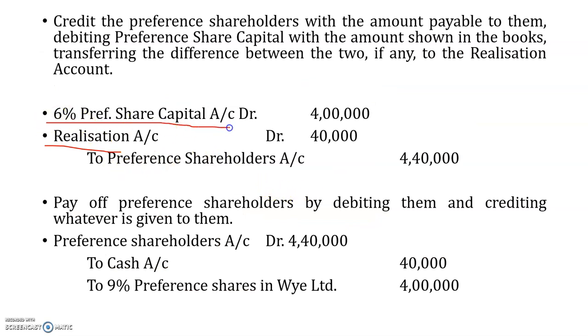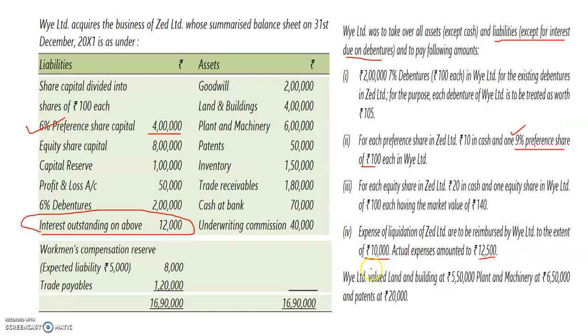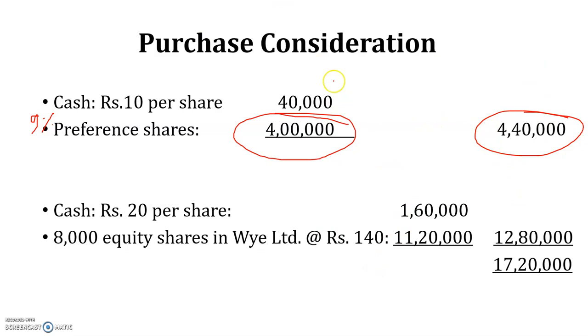So 6% preference share capital 4 lakh was the book value. Debit realization account with rupees 40,000 to preference shareholders 4 lakh 40, because this is the total purchase consideration being received by the transfer company. While paying off the preference shareholders, you simply put the opposite entry which you have passed here, but with cash as the crediting amount. So preference shareholders are debited by rupees 4,40,000, like you can see in the slide.